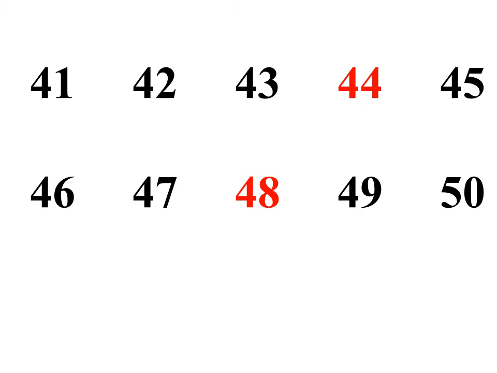Now the last set of numbers is 41 to 50. And the examples are, first example is, I choose two numbers 43 and 45. Now tell me what comes in between these two numbers. 43 and 45 के बीच में कौन सा नंबर आएगा? Yes, it is number 44. So the right answer is 44.